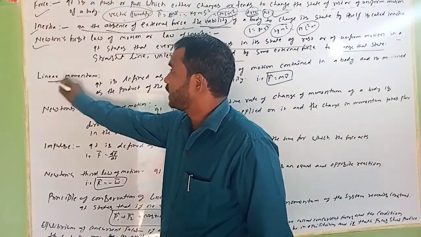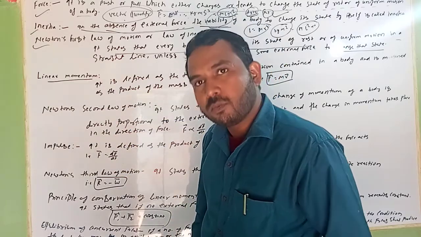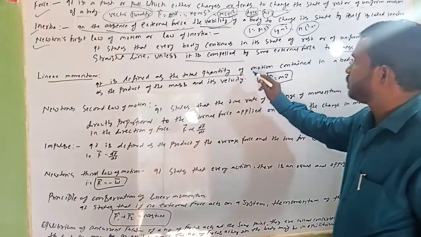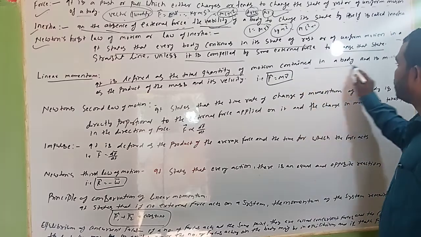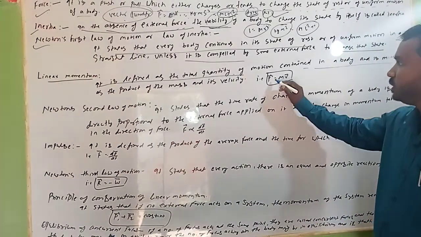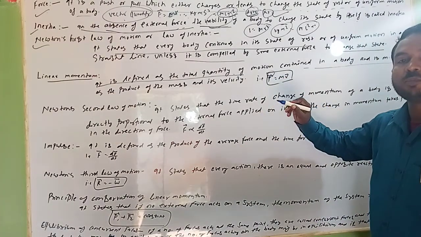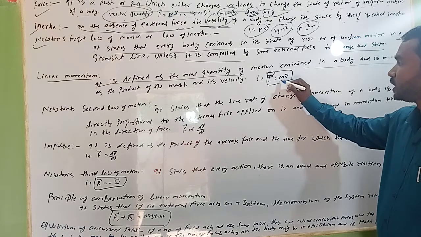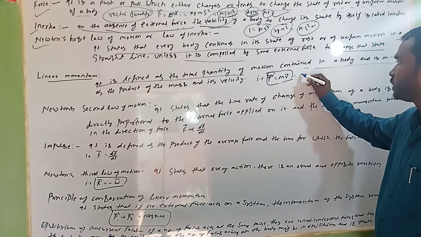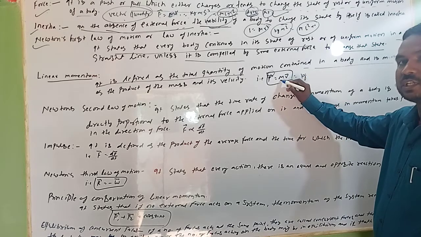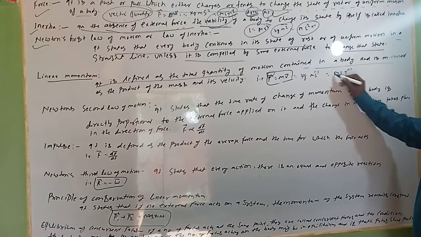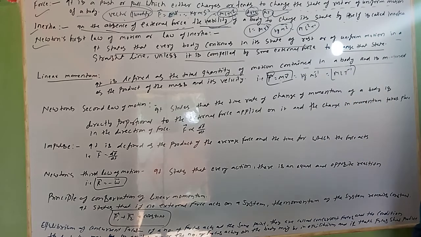Okay, very good. Next we have linear momentum. Momentum is mass into velocity when the body goes along a straight line. It is defined as the total quantity of motion contained in a body and is measured as the product of mass and its velocity. That is P is equal to mv. Momentum is a vector quantity. Mass is measured in kg, velocity in meter per second. It means MLT^-1. This will be the dimensional formula.